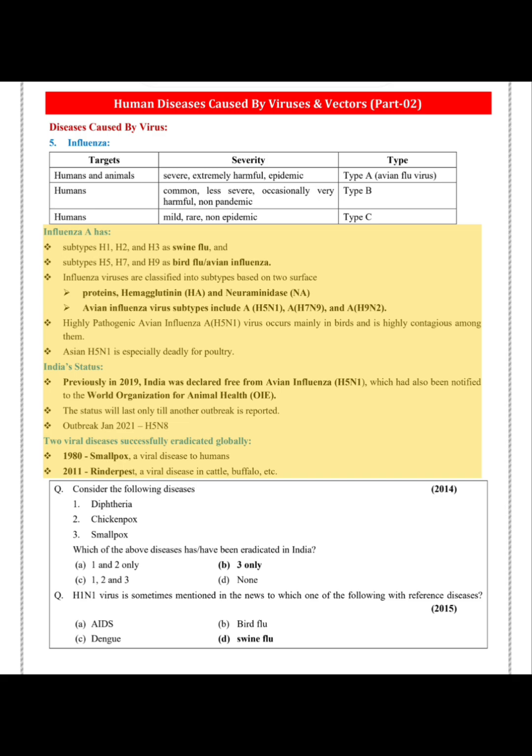Highly pathogenic avian influenza A, H5N1, virus occurs mainly in birds and is highly contagious among them. Asian H5N1 is especially deadly for poultry.